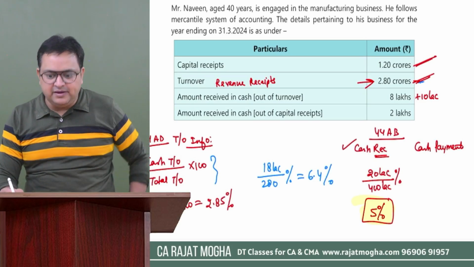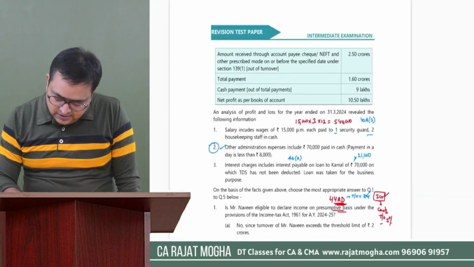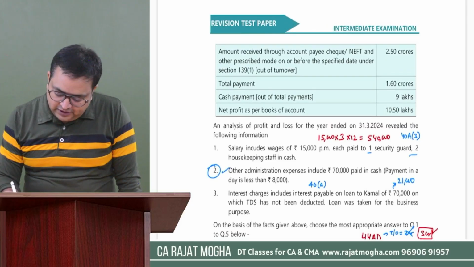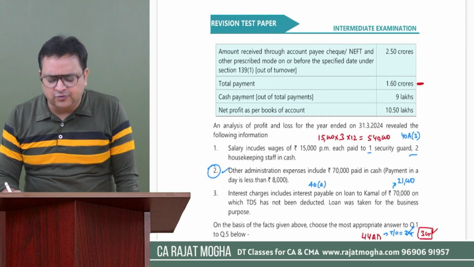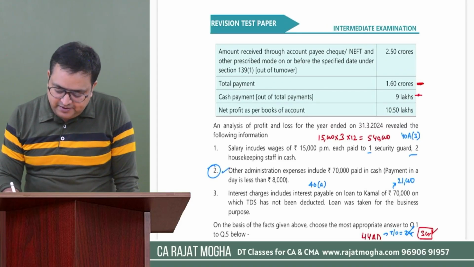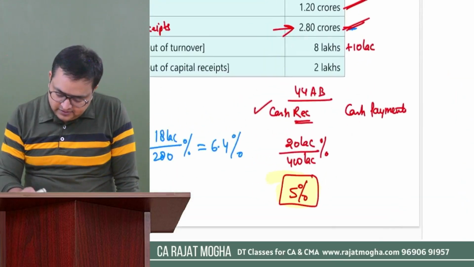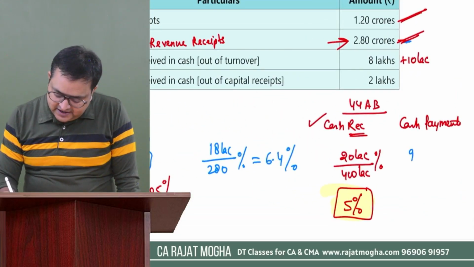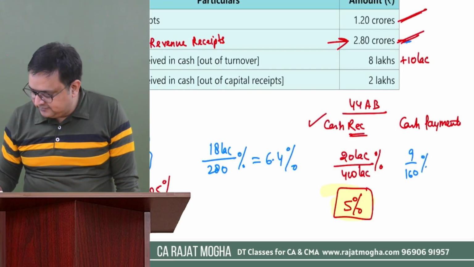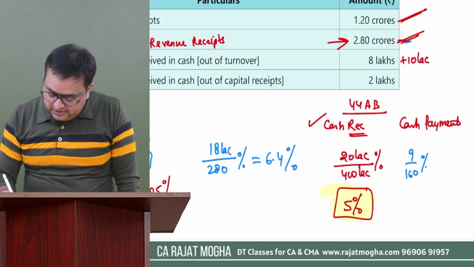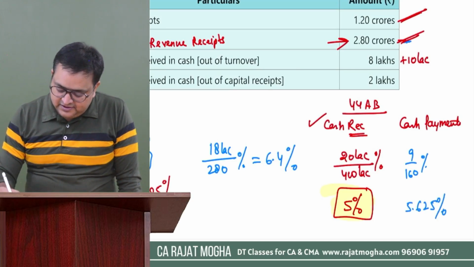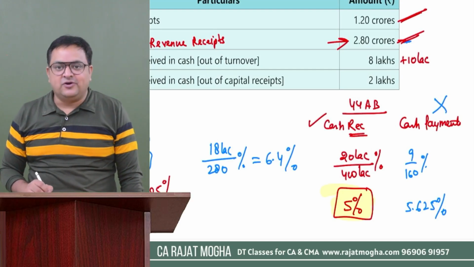Let me check about the payments also. Payment is how much? The total payment is 160 lakh, 1.6 crore. And cash payment is 9 lakh. Okay, 9 divided by 160. Tell me the percentage. I think it's more. It is 5.625%. So this condition is not satisfied.